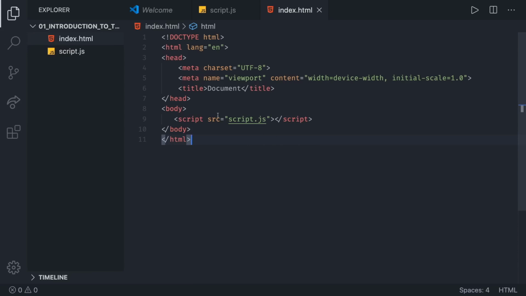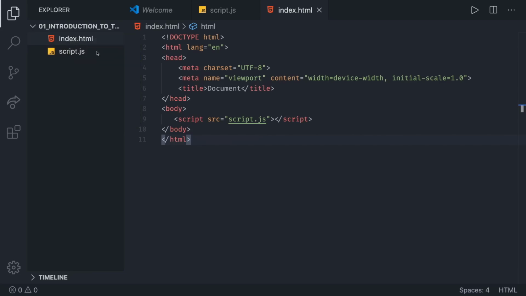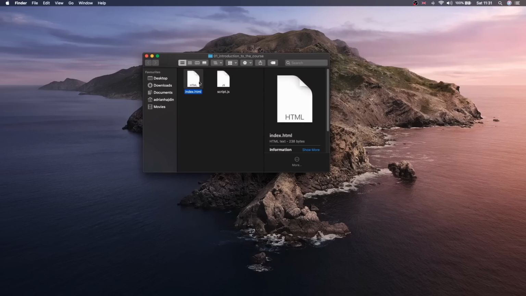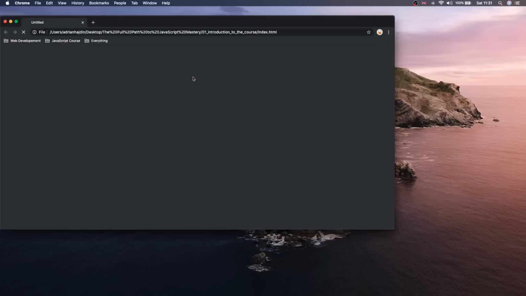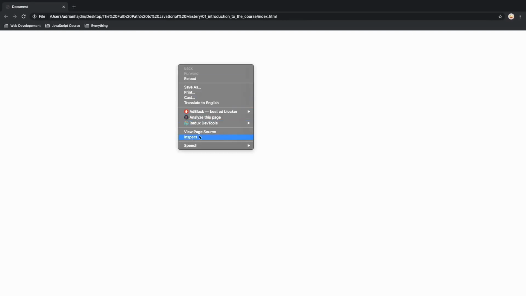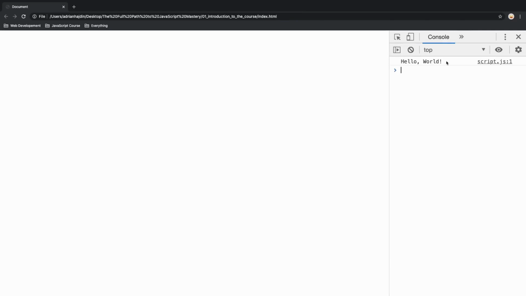You can now right-click the index.html file and then click Reveal in Finder or in File Explorer. Now this is going to pop up and you can just double-click the index.html, which should open it in the browser. Of course, we just have the empty page, but if you click inspect or just open the Chrome Developer Tools, you should be able to see we now have the console, which should mean that our page is successfully connected to JavaScript.